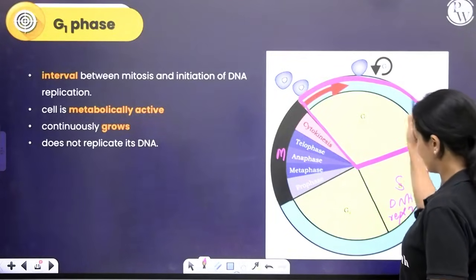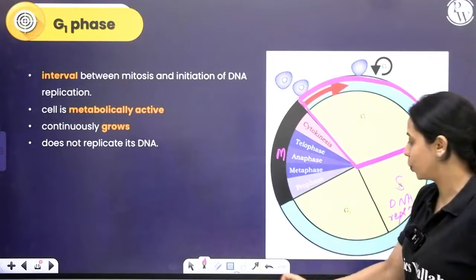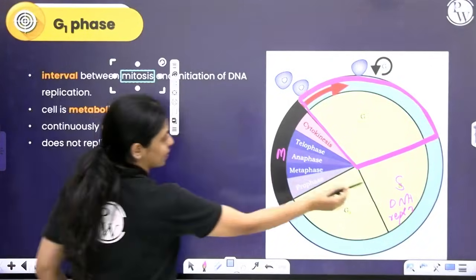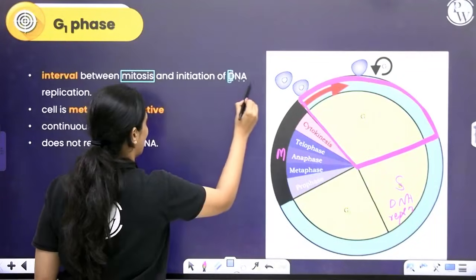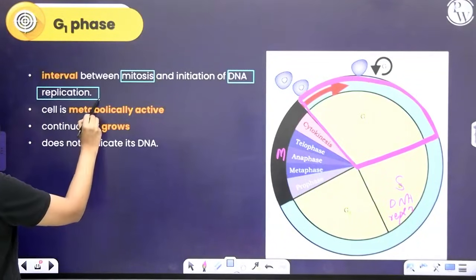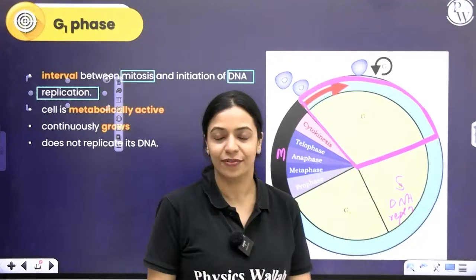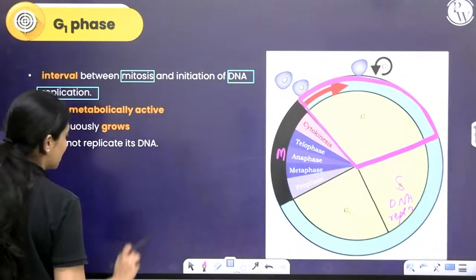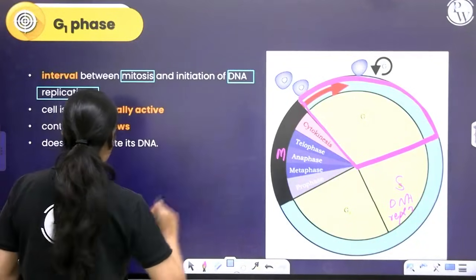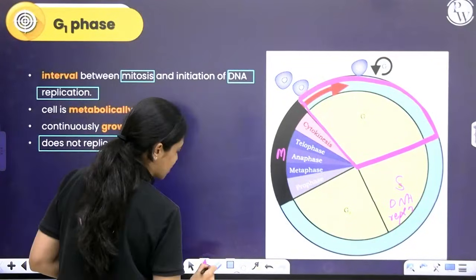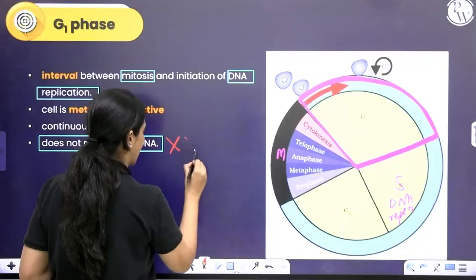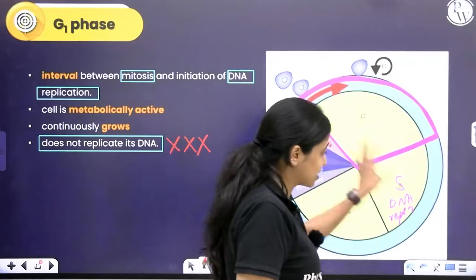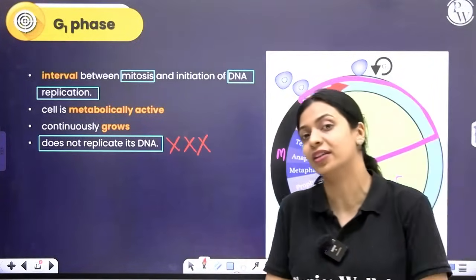So it is a phase that happens between mitosis here and initiation of DNA replication in the S phase. Here the cells are metabolically very active. They are growing, increasing the cytoplasmic volume. Remember, in G1 phase, replication of DNA does not happen. It happens in interphase, but specifically in the S phase. That's why it's called the S phase.